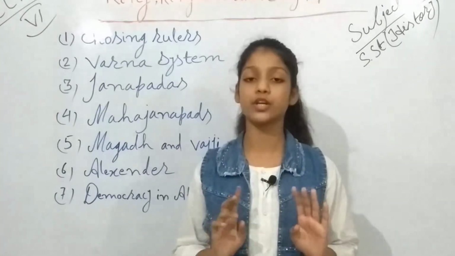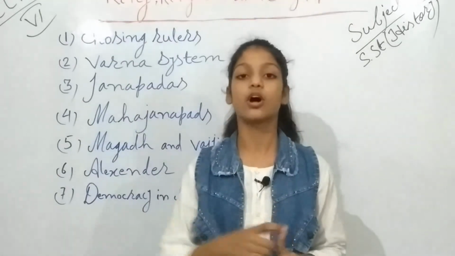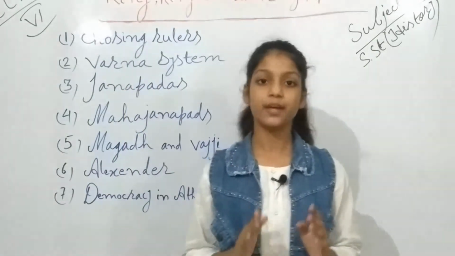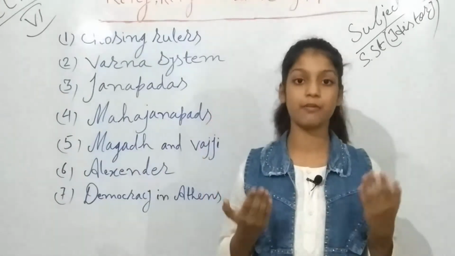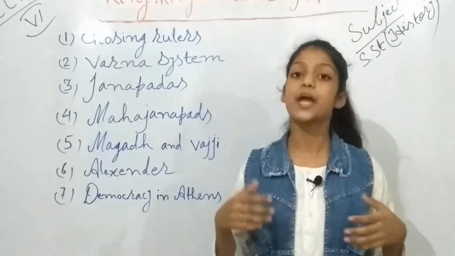In how many groups? 4 groups. Now I will name the groups. First, on the first stage, it is the Brahmins. Now, what is the work of Brahmins? They are at the first stage. They have very important work.